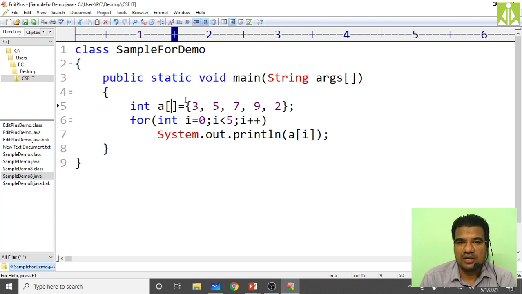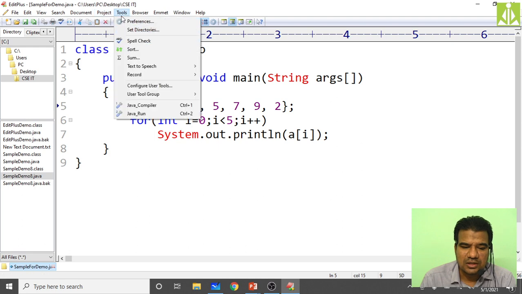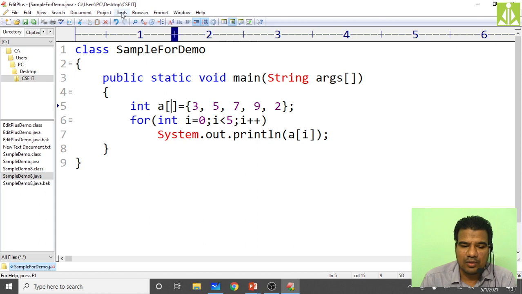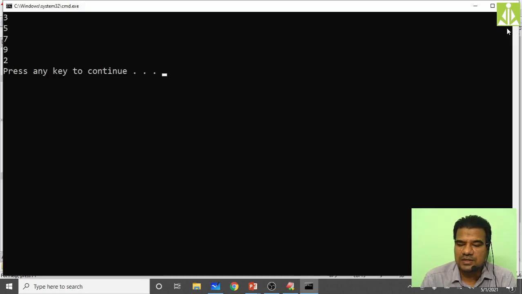Java is not accepting. If you don't know the size, then you can take the size from what we call the stack, because this is a static declaration. I'm not using the new keyword here. But when you know the size in advance, don't go for stack declaration, go for heap declaration. And when we go for heap, we have to use the new operator. The new operator will allocate the memory dynamically from the heap. Because of that reason I got those errors. So now I'm not getting any issues. Directly compile the program, compilation successful, and then run the program. See, running is also successful.